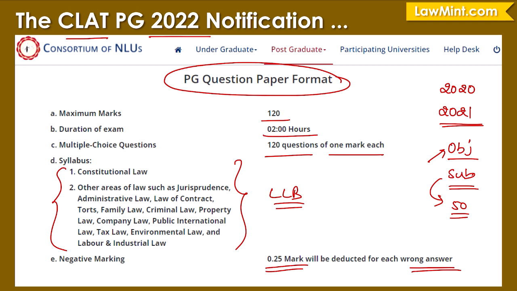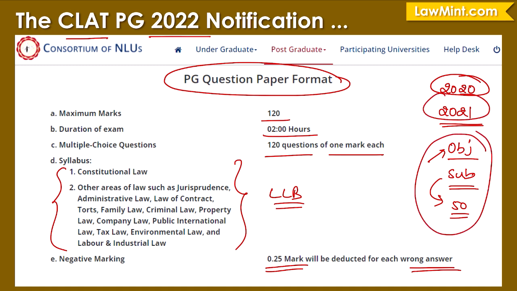And there was quite a bit of confusion and ambiguity around how the All India ranking process would work. But fortunately, just a couple of months before the exam was conducted, the consortium decided to change the overall pattern of the exam. And this happened both in 2020 and 2021. While the original notification said objective plus subjective, the final pattern was just an objective part.